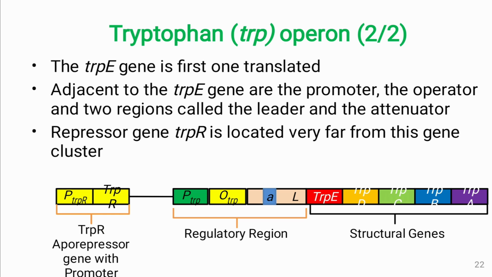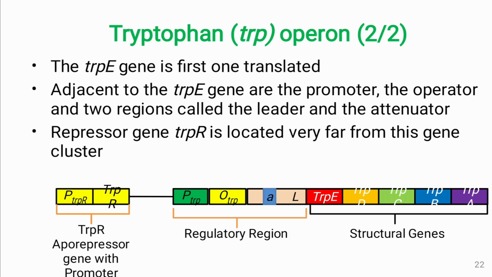The tryptophan operon consists of 5 structural genes, and upstream of the structural genes we have a leader sequence. The leader sequence produces mRNA, but it will not undergo translation. Within the leader sequence, another portion is called the attenuator region, which is mentioned by blue color and a small a symbol.